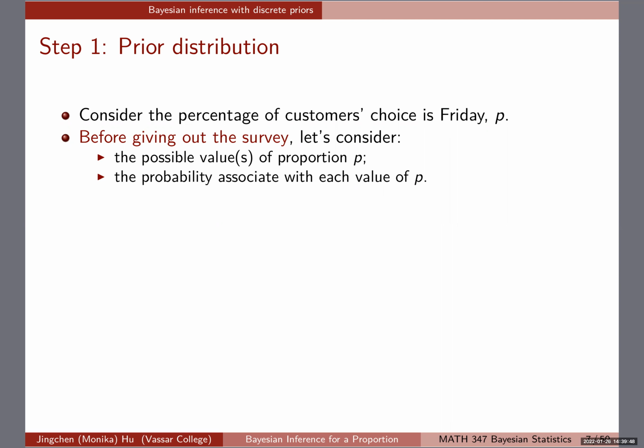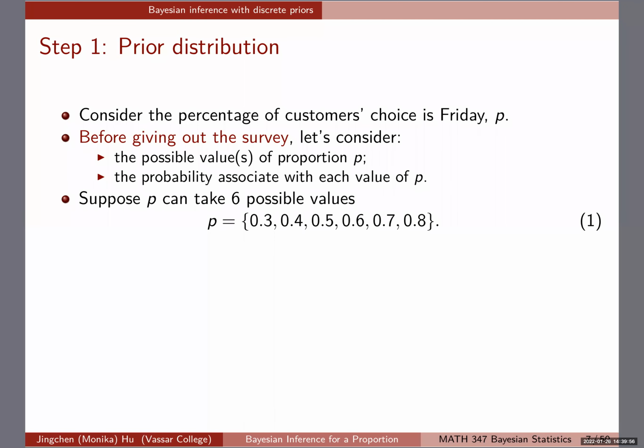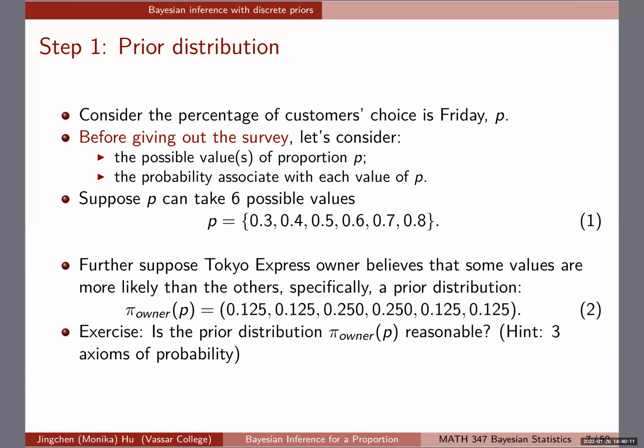So let's consider the possible values of P, and also we should try to assign a probability for each value of P. Suppose, again, this is a toy example, we have 6 possible values. I'm just saying that it would be 0.3, 0.4, up to 0.8. I have 6 different values. It's discrete because I have a finite number of possible values. And let's just say the owner believes that some values are more likely than the other ones. Suppose they want a prior like this.